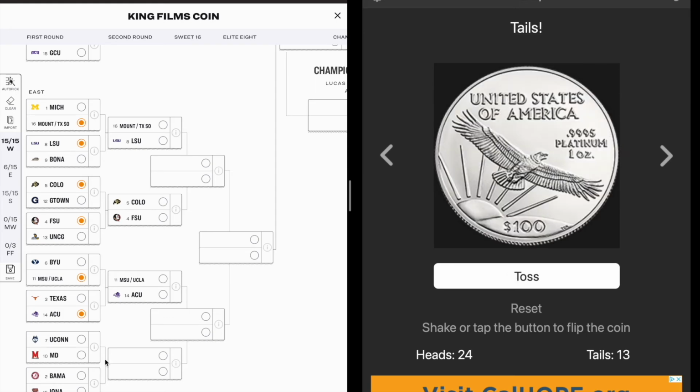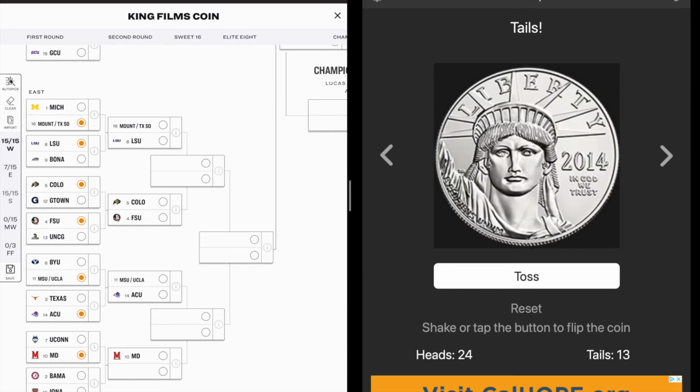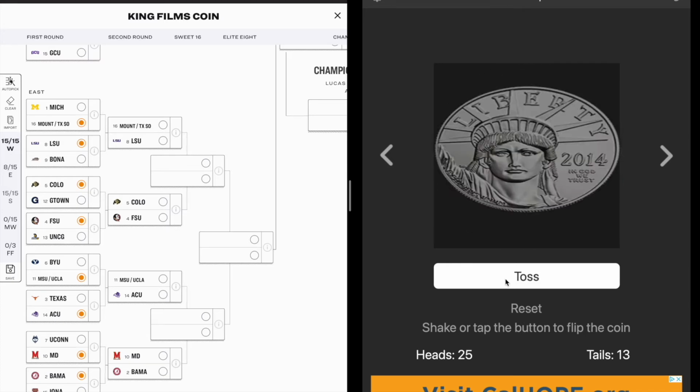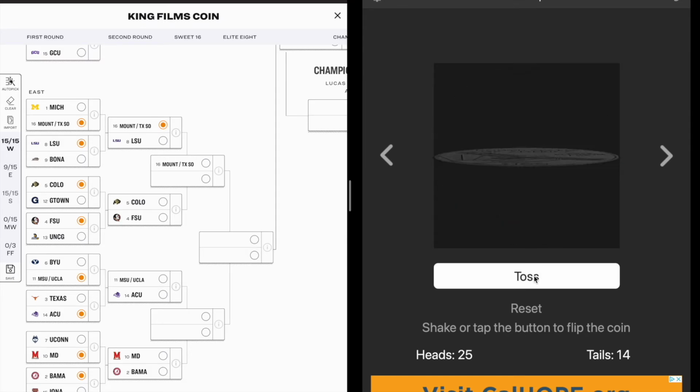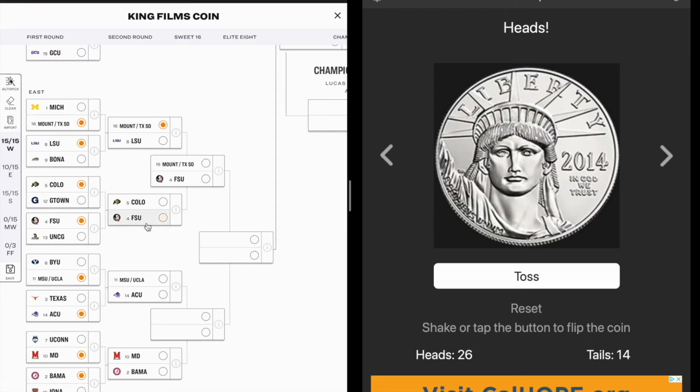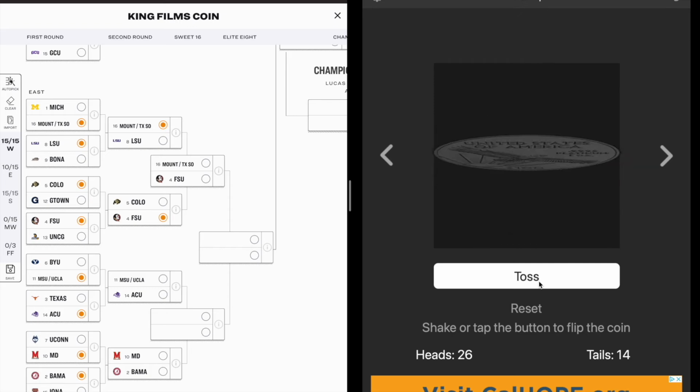All right, another tails gives Maryland the win. Will Bama outlast Iona? They will. Yes, so not too bad. Again, 16 seed against LSU. Will they move on? Yes, they will. 16 seed to the Sweet 16. Heads gives Florida State the victory against Colorado. No damage in that one.